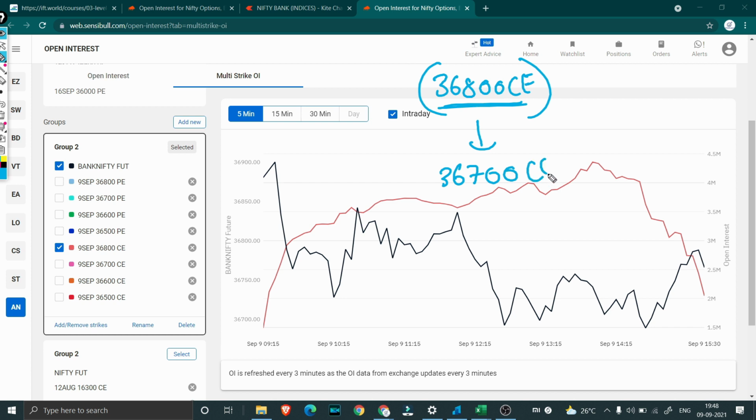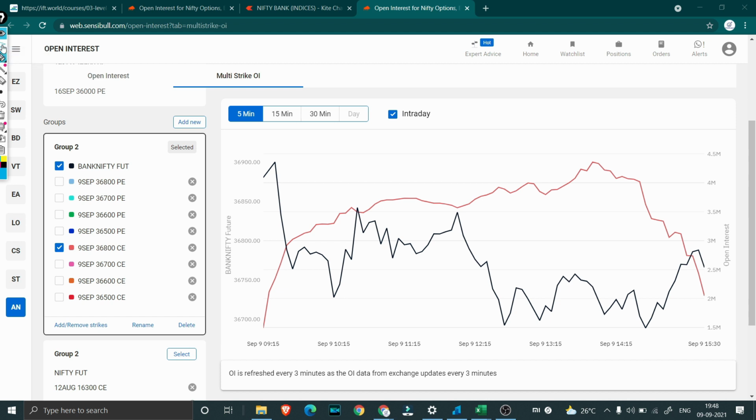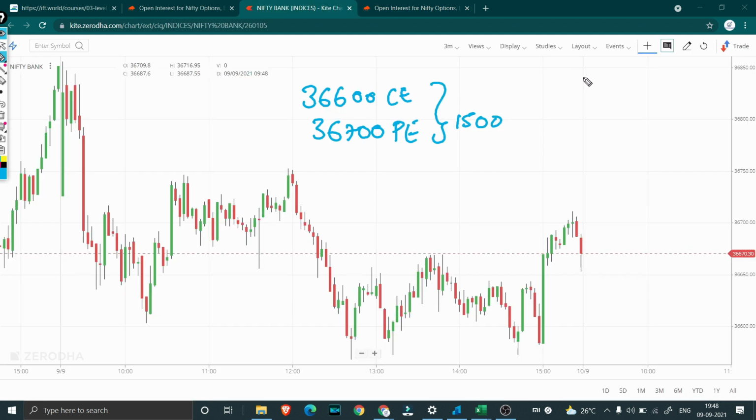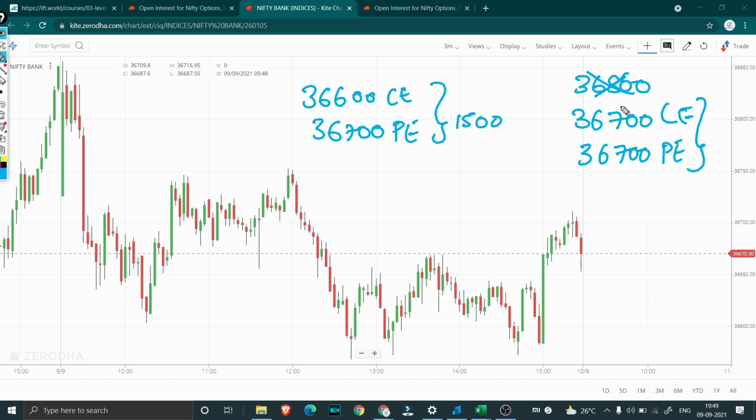I brought this down to 36,700 calls. So what is the trade I am currently holding at this particular point? On the other side, I shifted from 36,800 calls to 36,700 calls, and again I have 36,700 puts. This is the current position I have shifted to, because I saw that the market was coming down and OI was increasing for 36,800 calls and decreasing for 36,800 puts. I hope that is clear as to why we actually shifted the position.